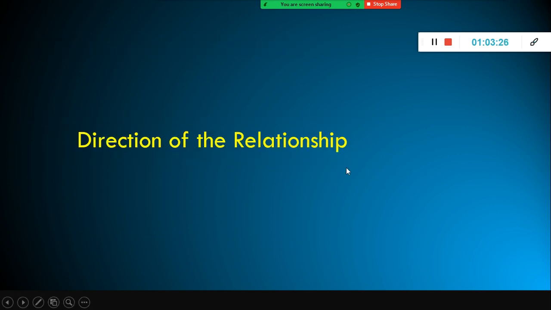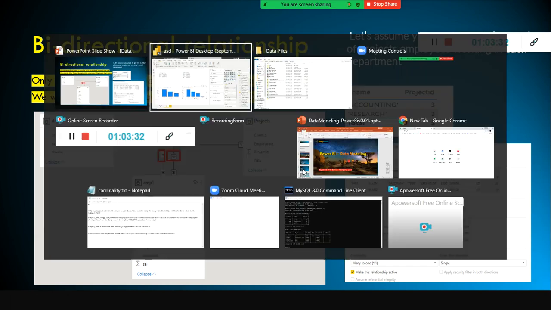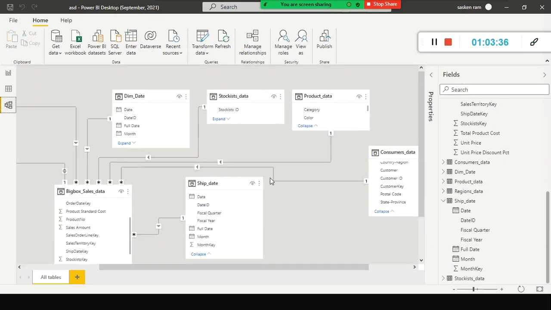Okay, now direction of the relationship. So look here. So far we have used the single direction. From all the dimension tables, the information is flowing down to your fact table.